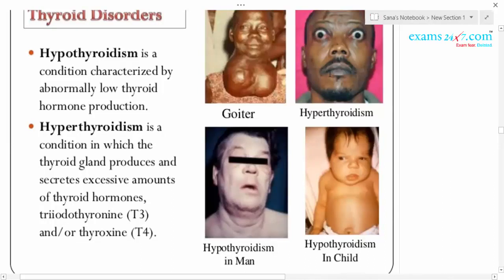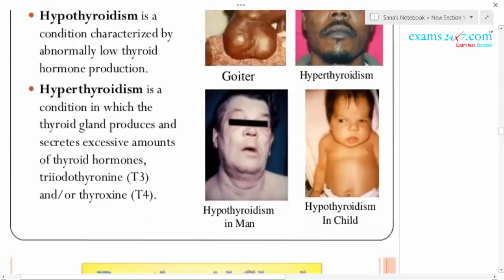This condition is called exophthalmic goiter. Here also enlargement of the thyroid gland takes place, where the basal metabolic rate increases and weight loss etc. take place. So these are all the general disorders related to thyroid hormones.